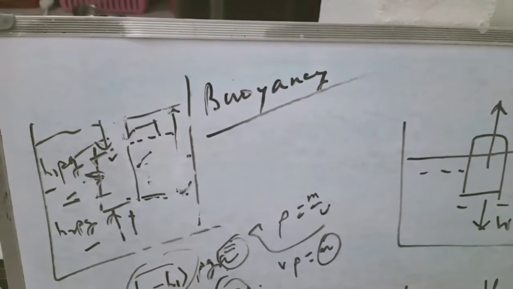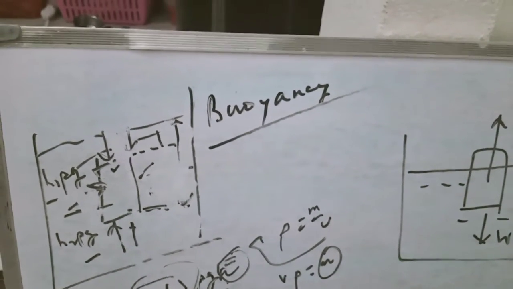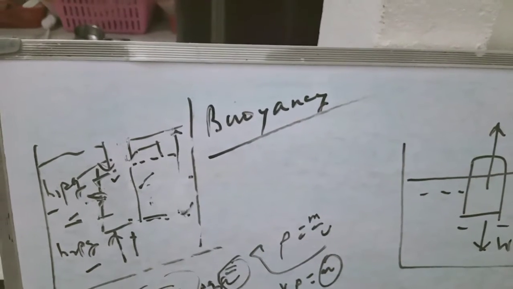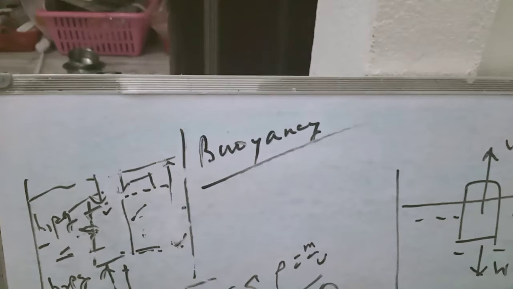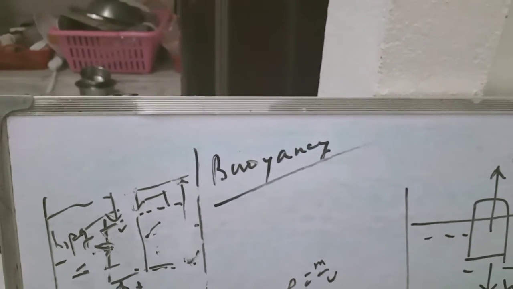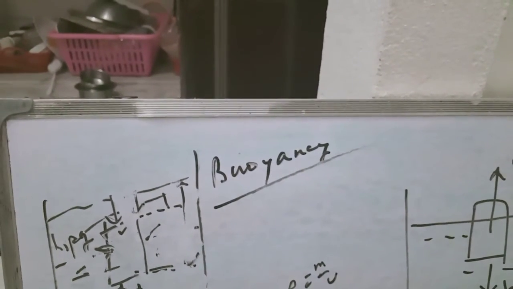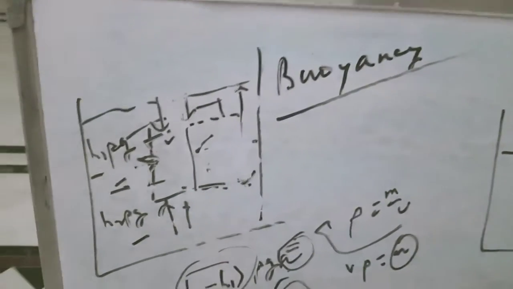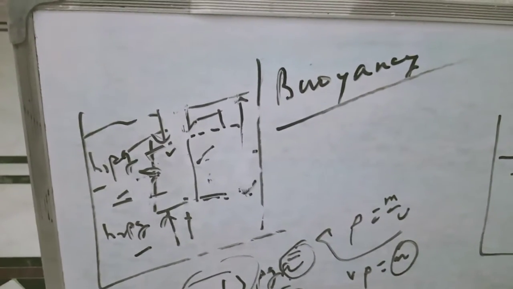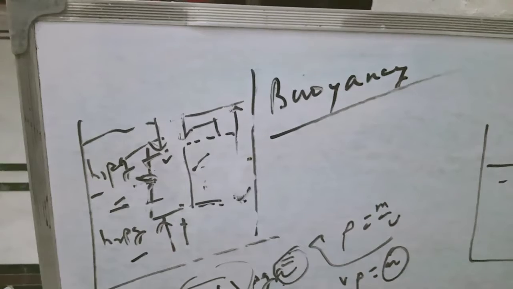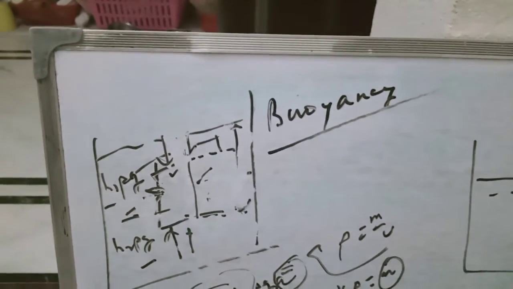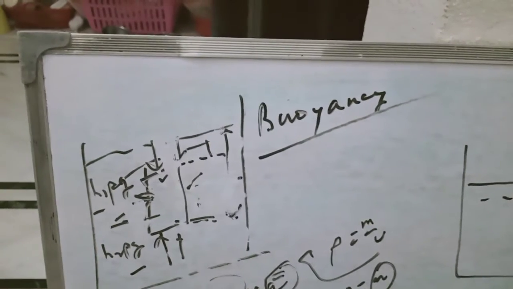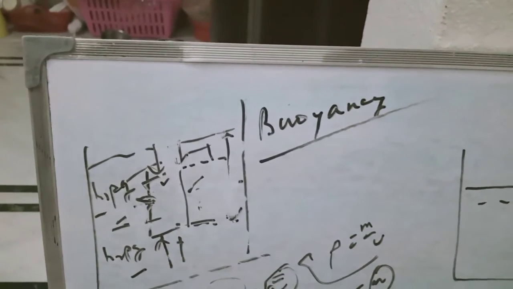The weight of the balloon acts downward and the upthrust acts in the upward direction. Since the gas balloon is rising, we can easily conclude that the weight of the balloon acting downward must be less than the upthrust of the air acting upward. Since the upward thrust is greater than the downward thrust, the balloon rises upward but reaches a certain height, not greater than that.